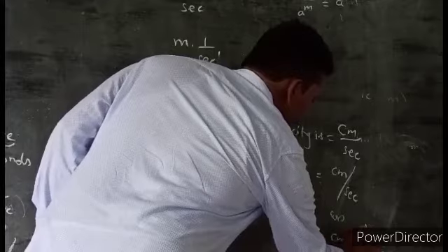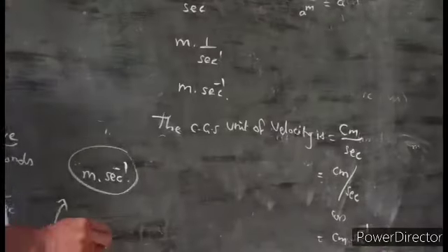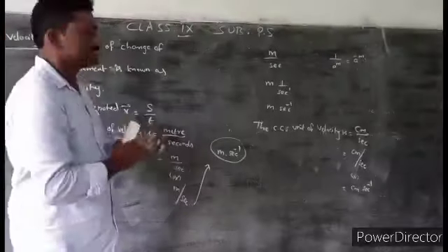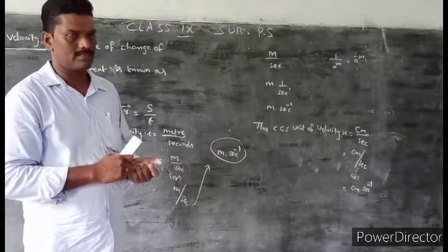Okay? So now we have learned distance, displacement, velocity.